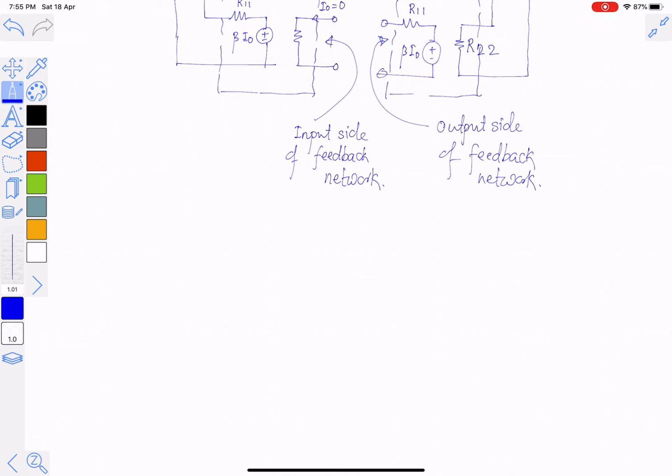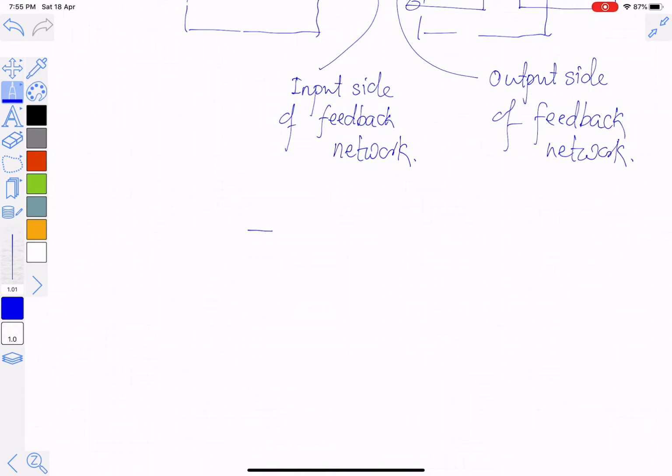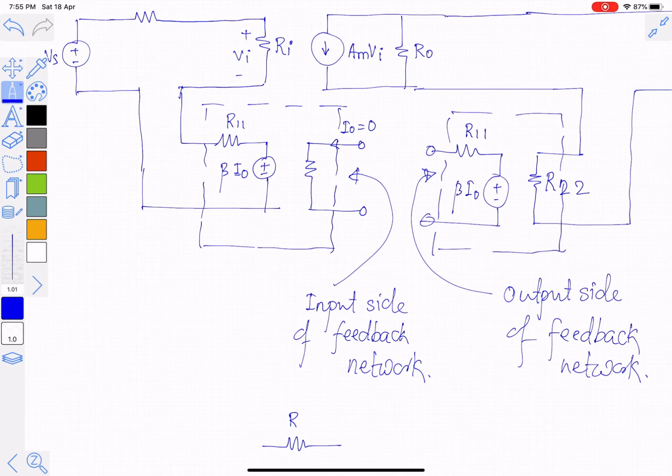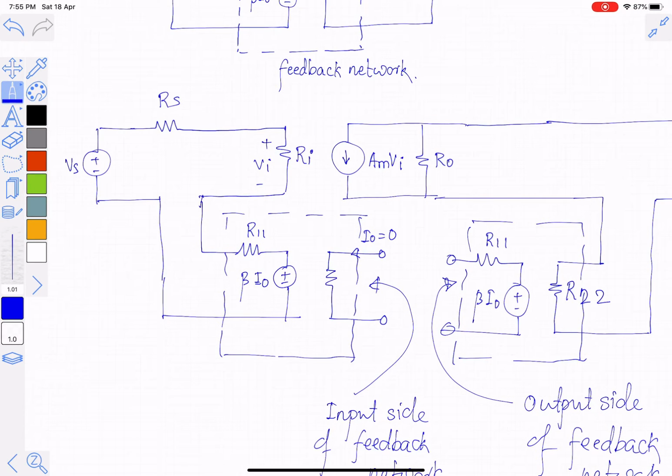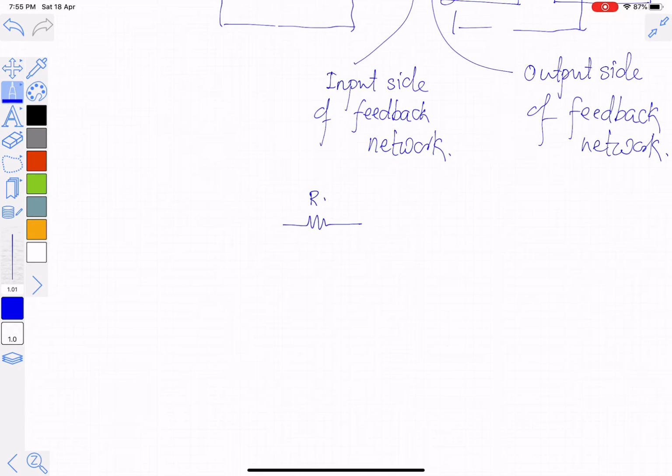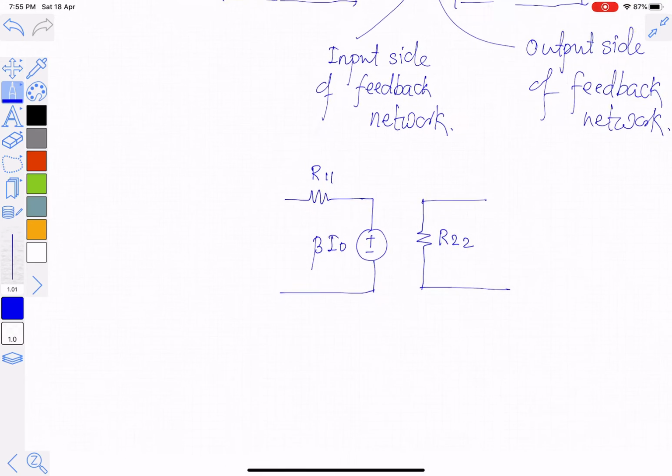Now suppose we have to calculate the feedback factor. In this case, what is done? I will draw the feedback circuit here again. This is R11, this is R11, this is the voltage source beta into I naught, and this is R22, the input impedance of the feedback network.